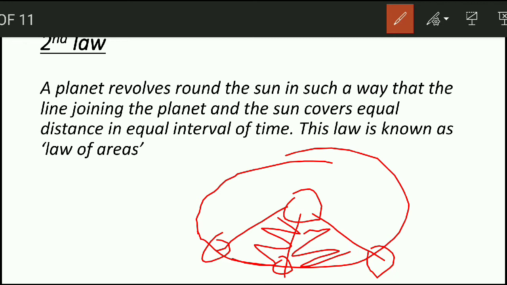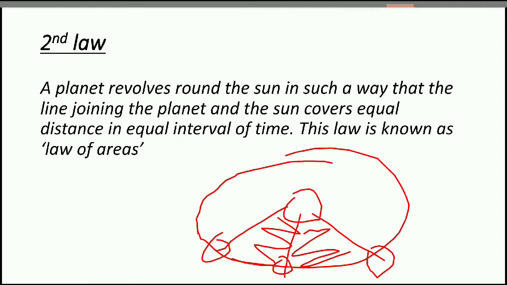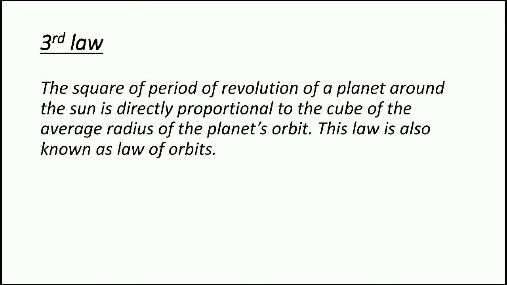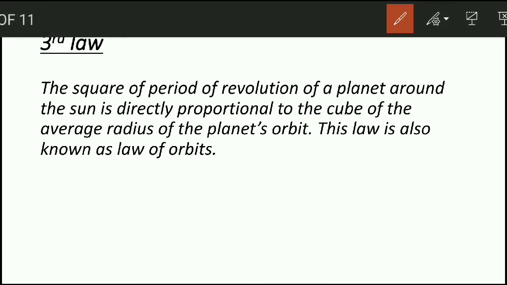Okay, so now let's move to the third law, which is law of orbits. The square of period of revolution of a planet around the sun is directly proportional to the cube of the average radius of the planet's orbit. This law is also known as law of orbits.